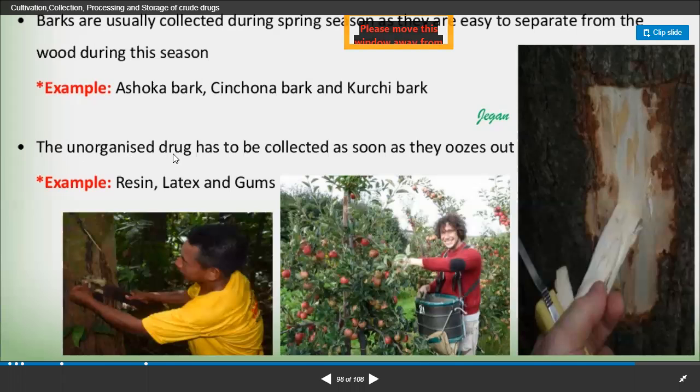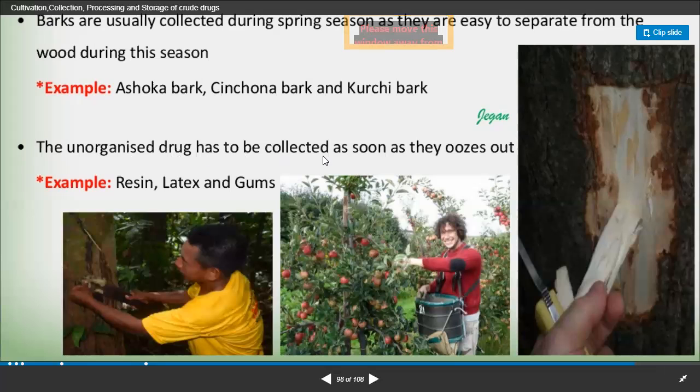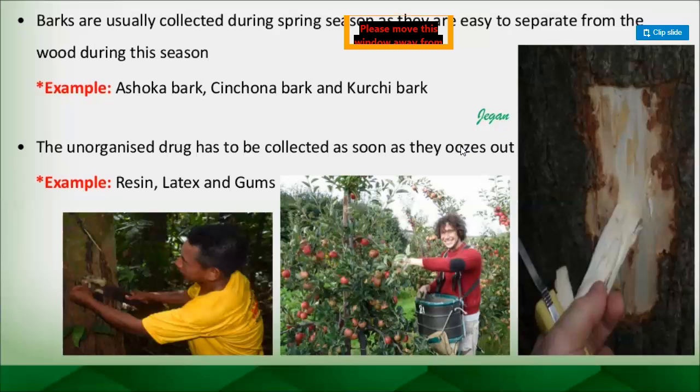The unorganized drugs, for example dried latex, dried juice, or different types of latex, right? Or different types of extract, that has to be collected as soon as the ooze comes out, right? The ooze is one of the indications that when you do the penetration onto the particular incision at the particular branch and the stem, the ooze will come out.